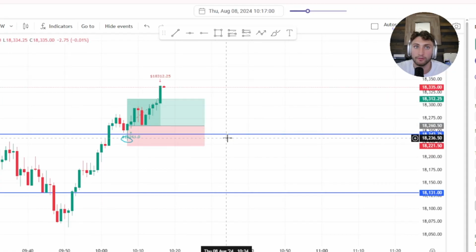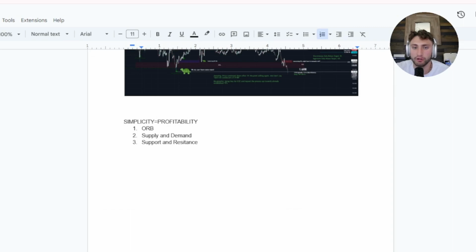And there you go. That is the ORB strategy. The next strategy I want to go over that really helped me with my trading is supply and demand. Supply and demand gets a lot of hate these days, especially from ICT traders themselves. They call supply and demand traders frauds, that people can't trade, etc. Meanwhile, supply and demand is one of the first concepts that traders use.